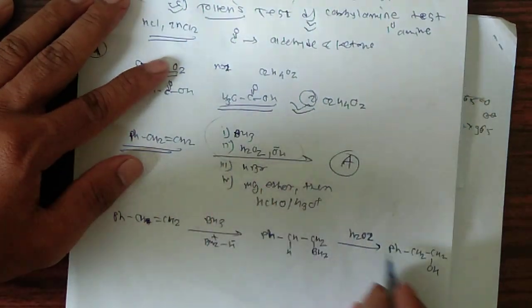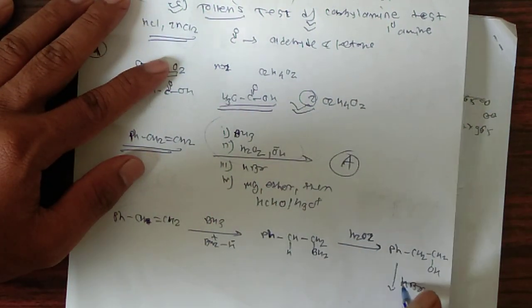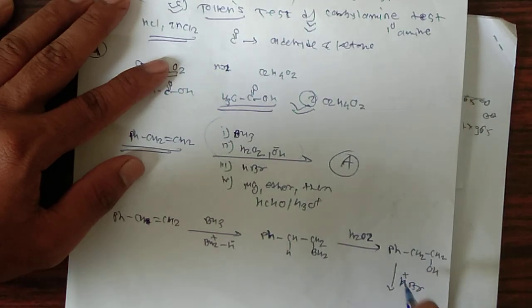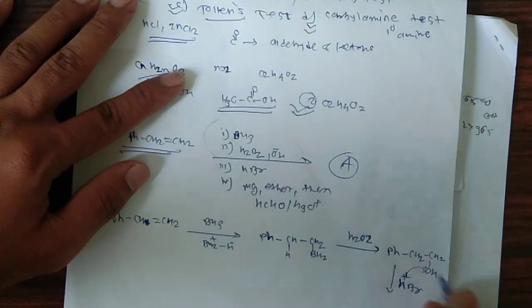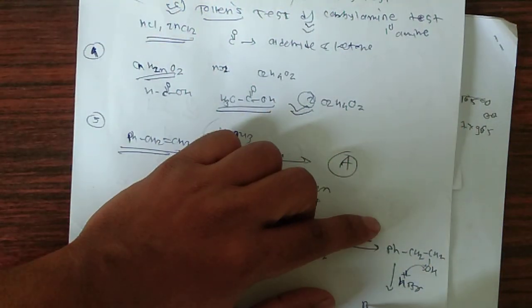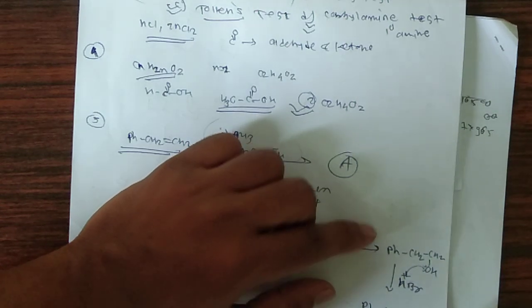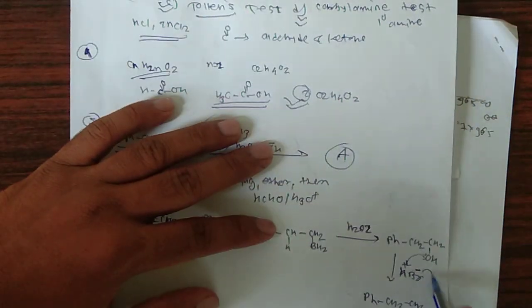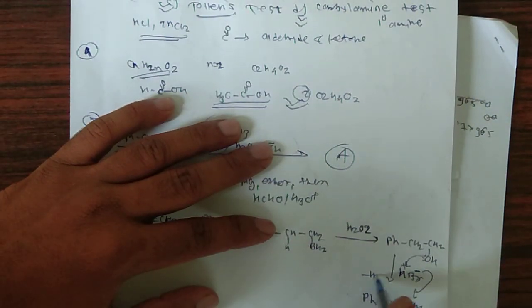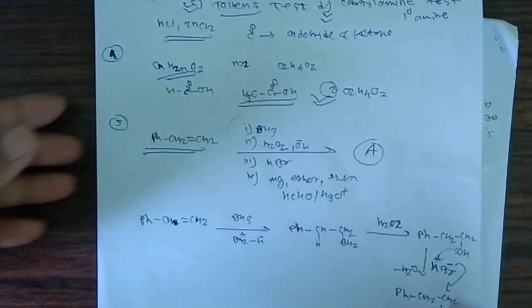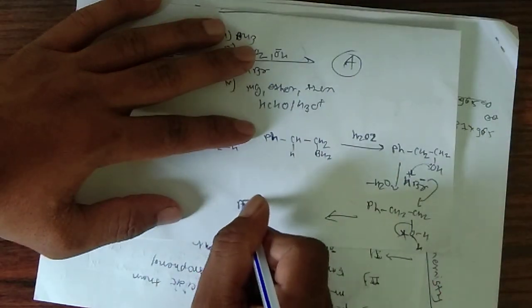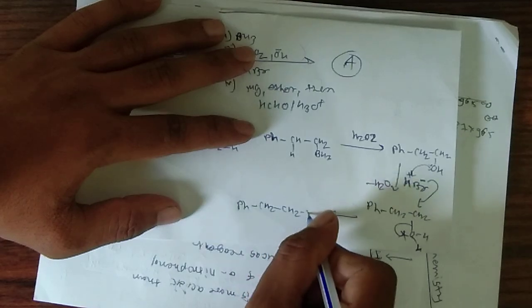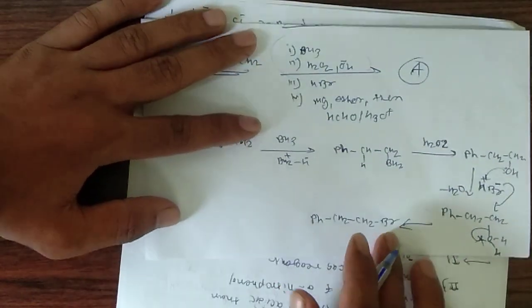Now the third reagent is HBr. This is an acid, so it gives H plus, and the lone pair of oxygen accepts the H plus and forms the oxonium ion, Ph CH2 CH2 OH2 plus. Simultaneously Br minus attacks and water is knocked out and leaves. So now the product is Ph CH2 CH2 Br.